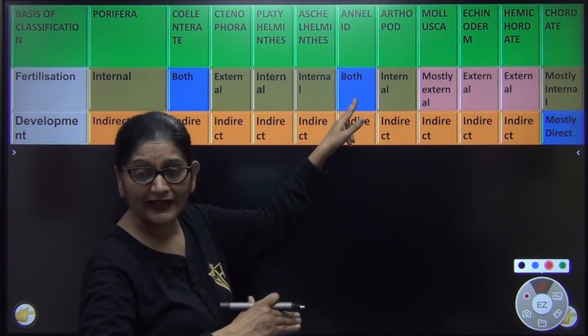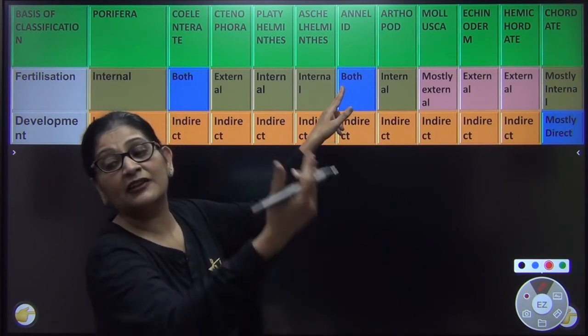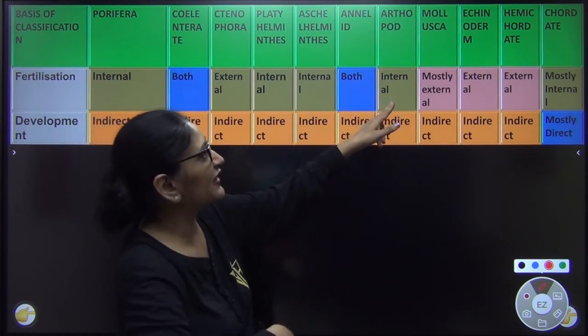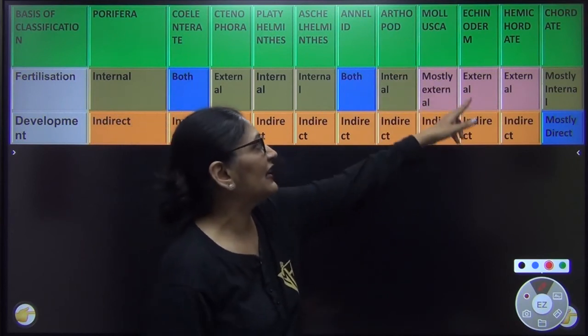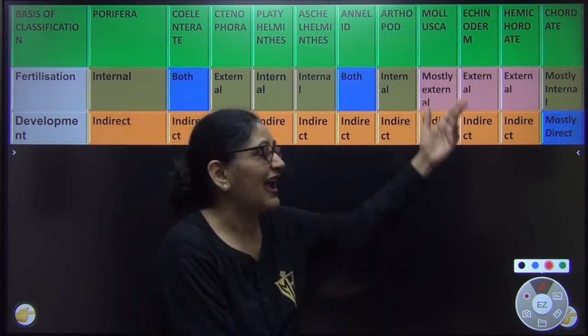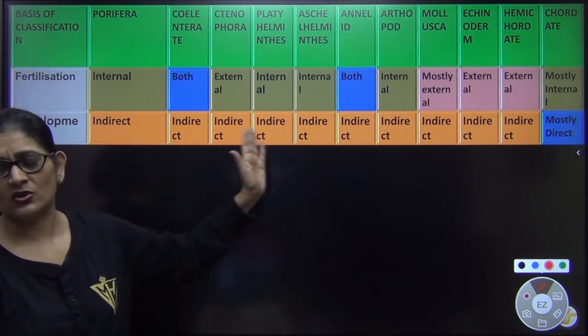Annelids means few annelids, it is external, outside the body. And in few it is internal, that is within the body. In arthropods, it is within the body of the female. In mollusca, it is outside the body. In echinoderms and hemichordates, also it is outside the body of the female. And in chordates, the fertilization is mostly internal. Right? So this you have to learn.